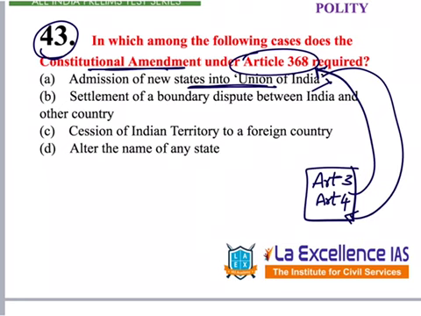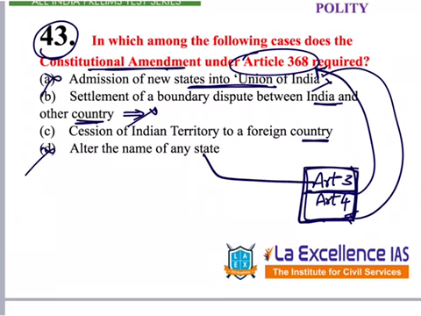B, settlement of boundary dispute between India and another country. This, according to the Supreme Court judgment, does not require any constitutional amendment. Let's remove this. C, cession of Indian territory to a foreign country. Let's say we don't know this. Let's go to option D. Alter the name of any state, that comes under Article 3. So, by reading the first two chapters, we will understand Article 3 and Article 4. They do not require any constitutional amendment under Article 368.